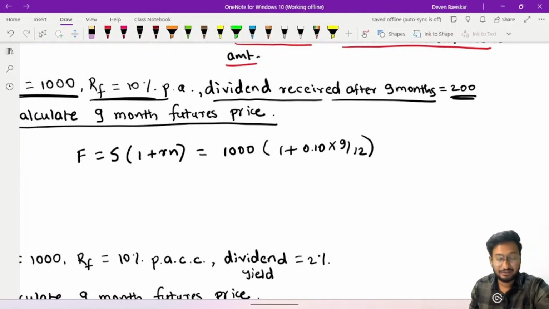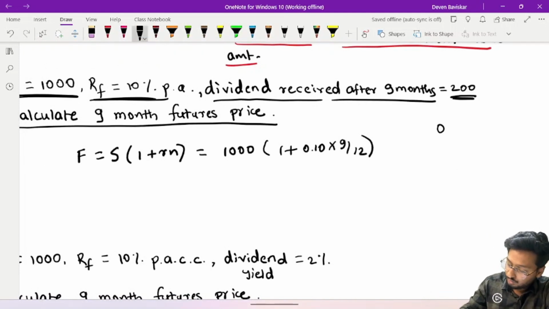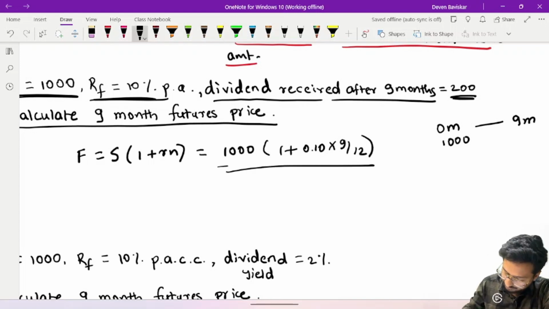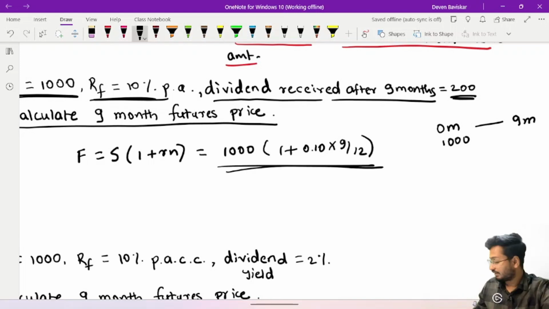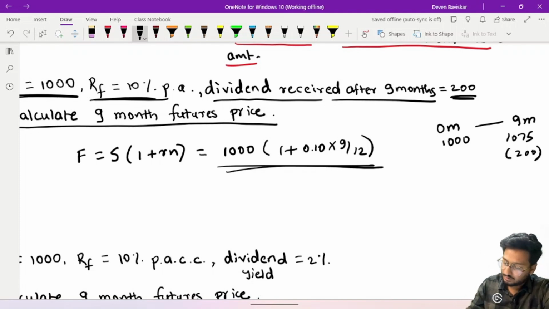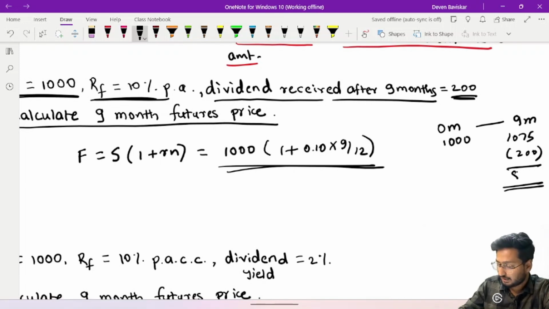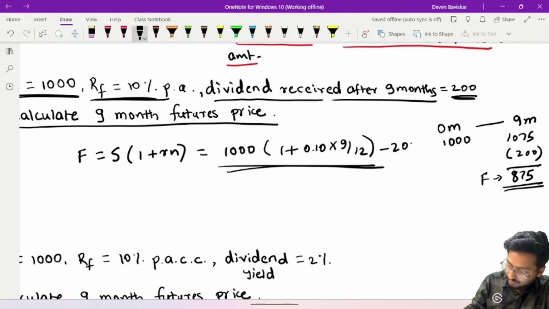Now we have received the dividend after 9 months. So at 0th month, the price is 1000. At 9th month, it will become this. After 9 months, the cost of carry including the amount will come to 1 plus 0.1 into 9 by 12, into 1000. It will come to be 1075 rupees. At the end of 9 months, we have received 200 rupees. So we'll deduct this. The amount that comes will be your futures price, which comes to 875 rupees.